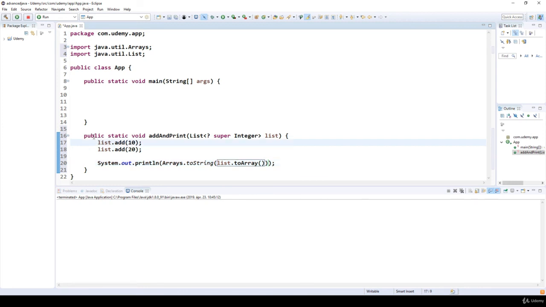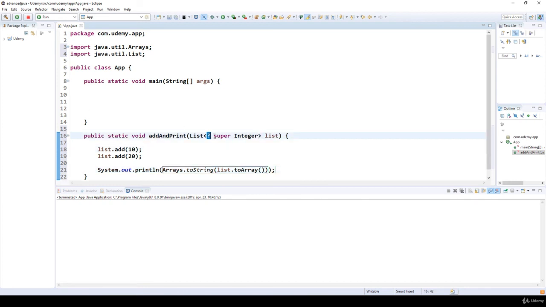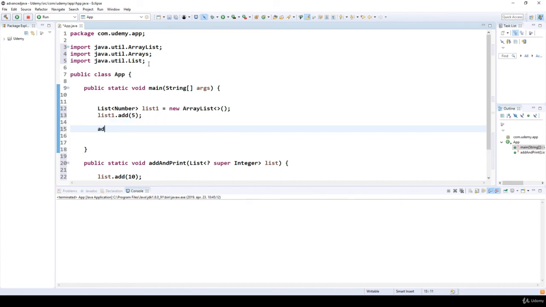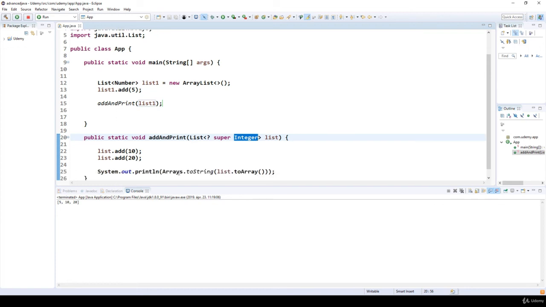Okay, so this is what we are going to do, and because it is the wildcard super Integer, we can use it with all the superclasses of Integer such as Number or Object. So for example, if I create a Number list1 equal to a new ArrayList, we add some number, for example 5, and then we add and print list1, it is going to work fine, as you can see, because Number is a superclass of Integer. So if we print it out, 5, 10 and 20 is going to be printed out.